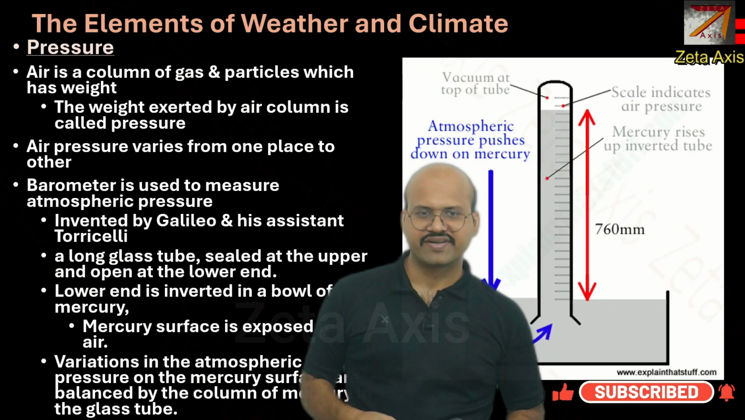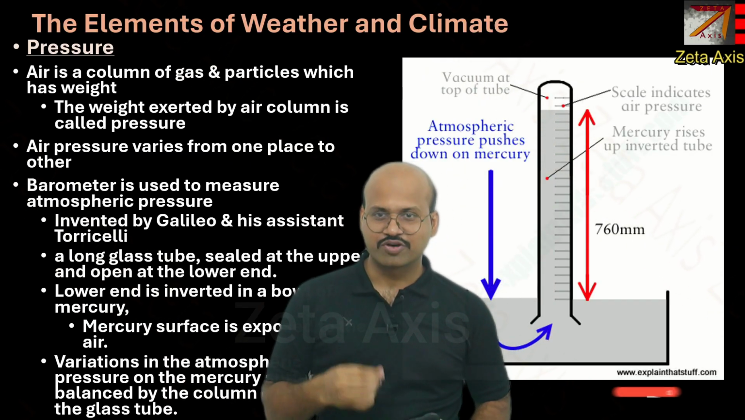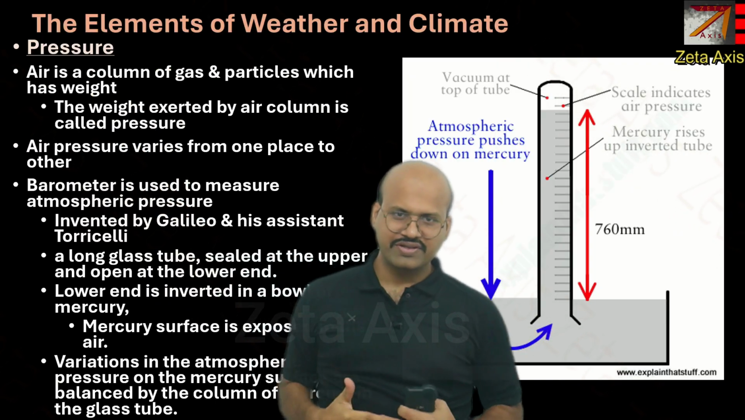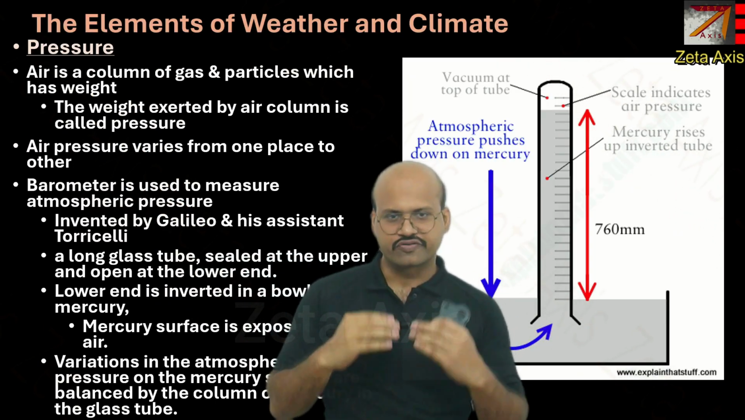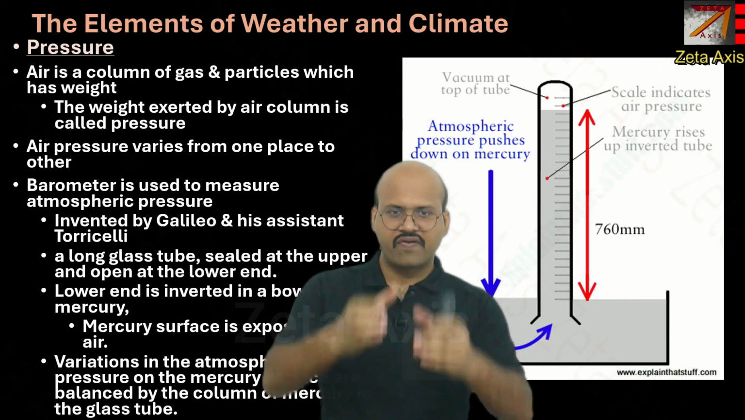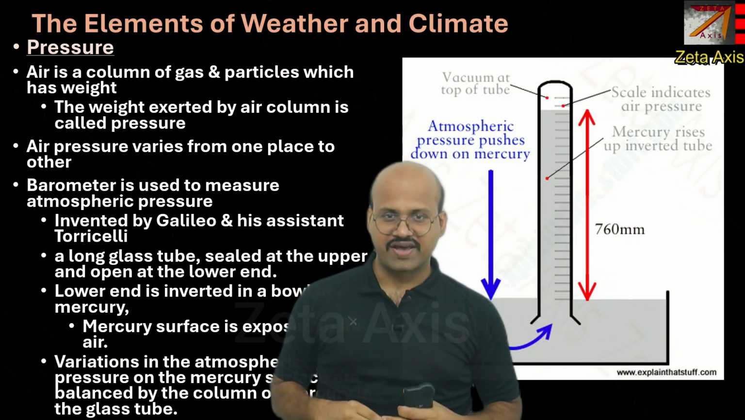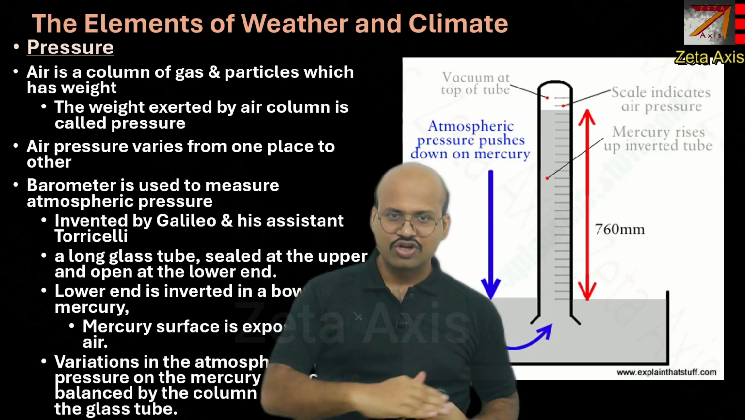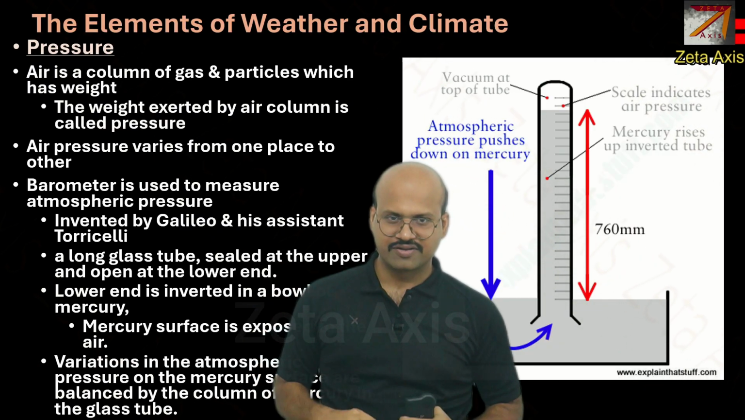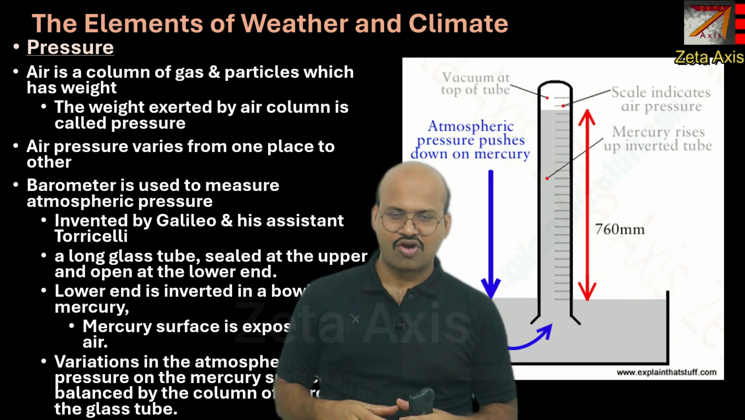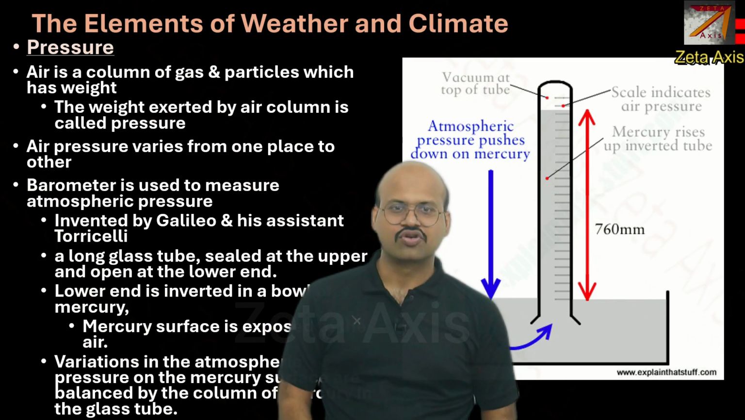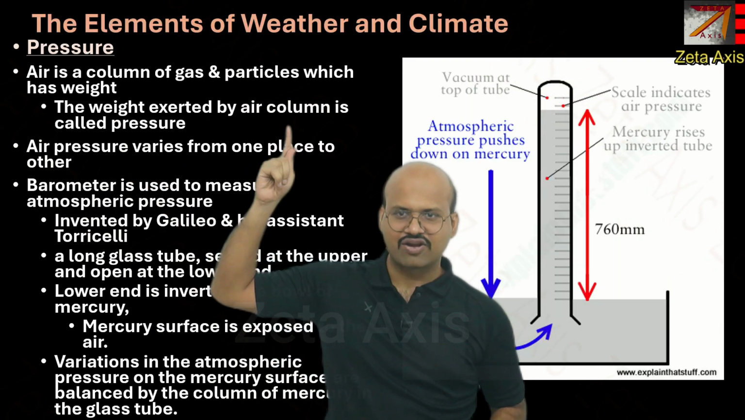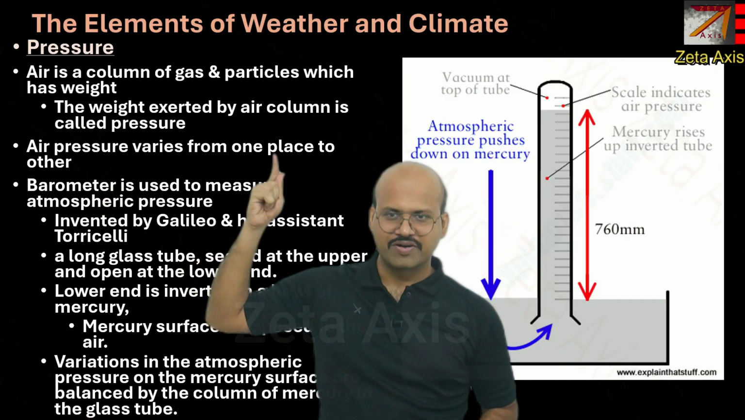Now another important characteristic or parameter for measuring the atmosphere is pressure. What is this atmospheric pressure? We know that there is atmosphere above the lithosphere. This is a column of air. Because this column of air has mass, it exerts weight on the lithosphere, on the surface of the earth. This weight, or the downward force of this column of air, is called atmospheric pressure. So it is the weight exerted by the air column, and air pressure varies from one place to another.